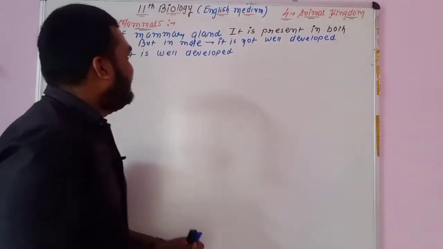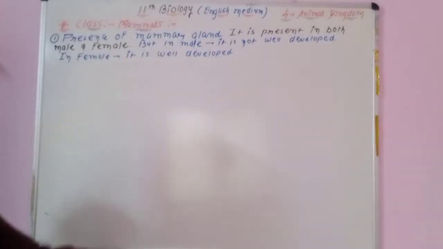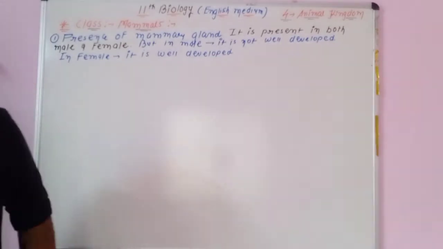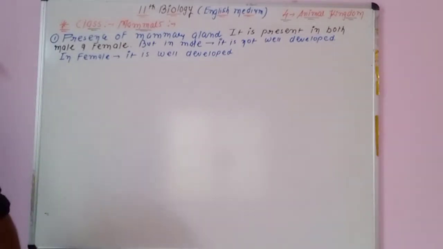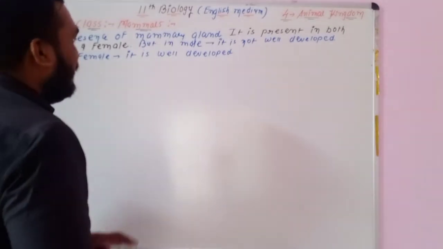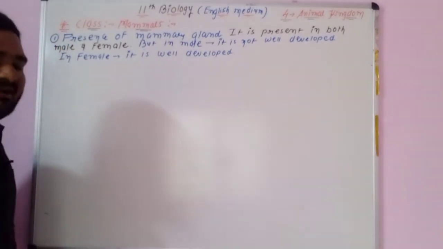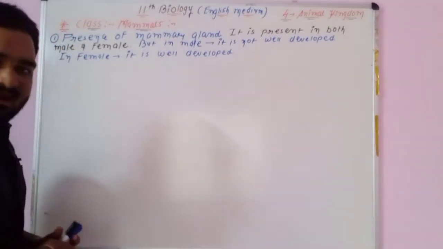So the mammary gland is present in both male as well as female, but it is only well developed in the female individual, not in the male individual.